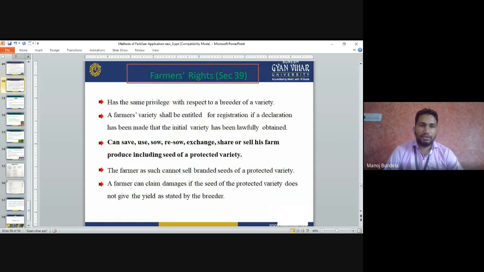Farmers' rights, Section 39, have the same entitlement as the breeders of the varieties. A farmer shall be entitled to registration if a declaration has been made that the initial variety has been lawfully obtained. A farmer can save, use, sow, resow, exchange, share or sell his farm produce including the seed of protected varieties. The farmers as such cannot sell branded seeds of protected varieties. A farmer can claim damages if the seeds of the protected varieties do not give the yield as stated by the breeders.